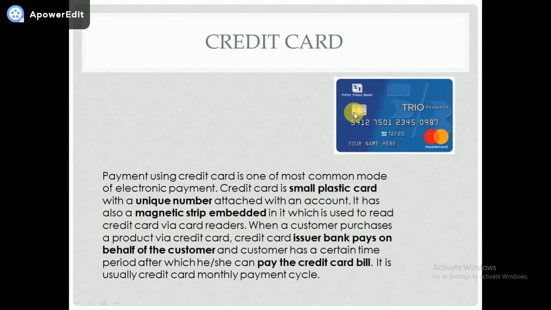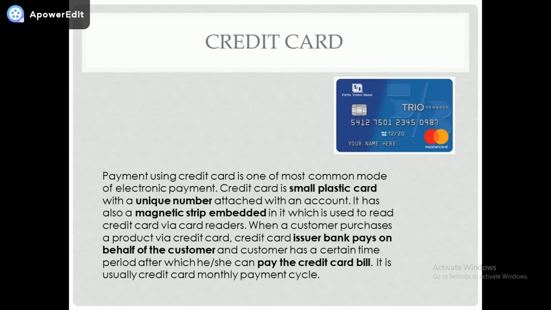So if you put your debit card or credit card into an ATM, there will be a card reader inside the ATM machine. That machine is going to read through the magnetic strip which is there in your debit card or credit card. When a customer purchases a product via credit card, the issuer bank pays on behalf of the customer, and the customer has a certain time period after which he has to pay it. For example, if I have a credit card from Canara Bank, then this Canara Bank is called the issuer bank. Now if I go shopping and I use my credit card and swipe it, then Canara Bank is going to pay on my behalf.